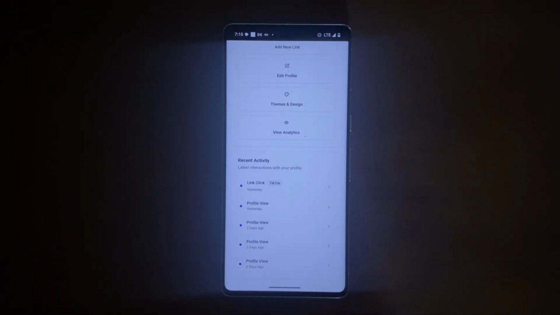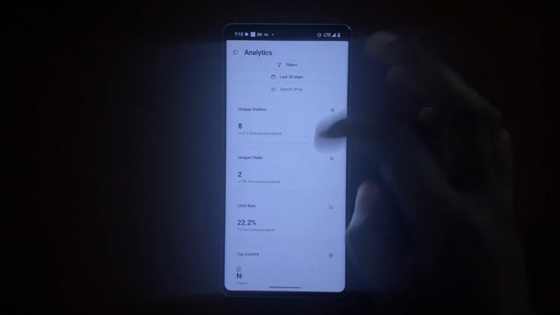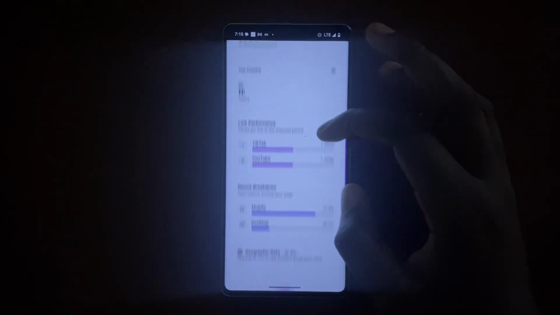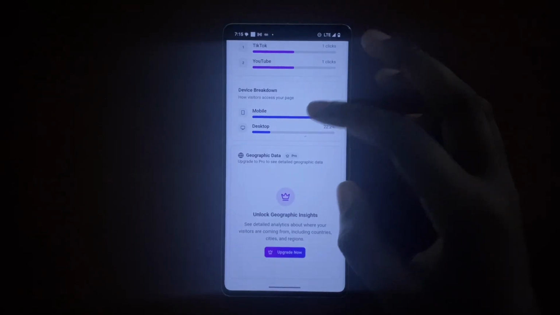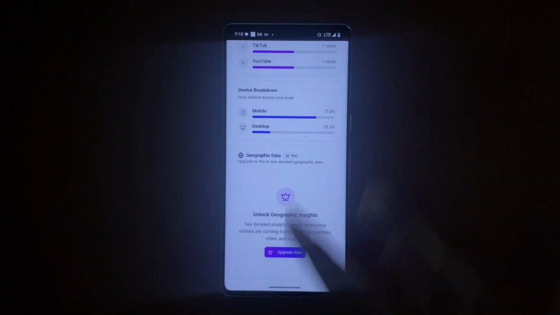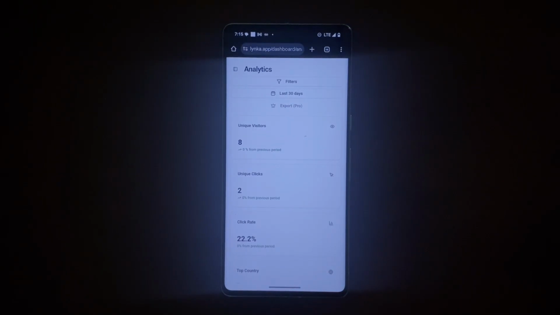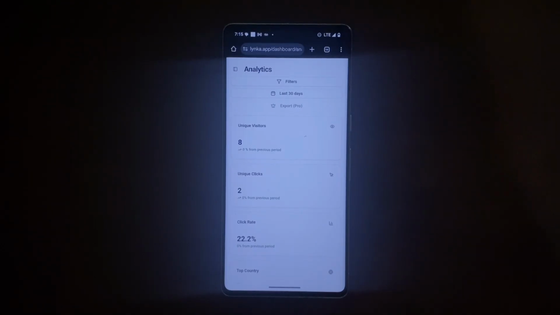Plus, you can see your link activity here. You can even see your analytics and everything. As you can see, all that stuff here. But if you want more insights, then you have to pay for that. But let me show you my Linker page, how it looks.